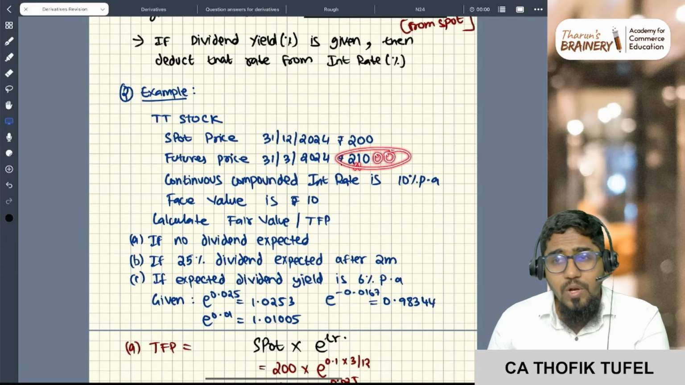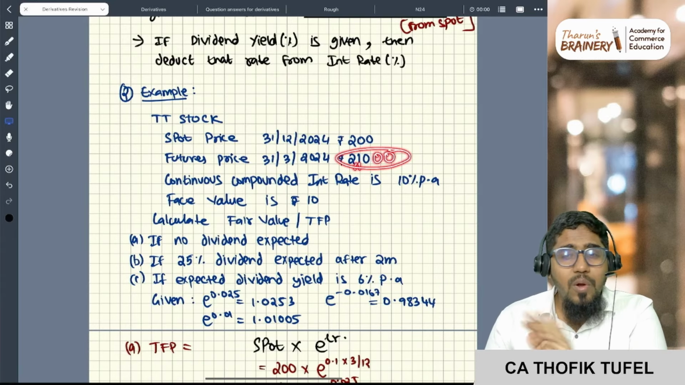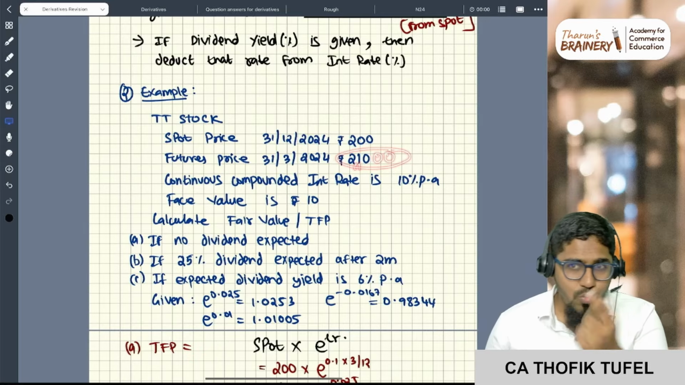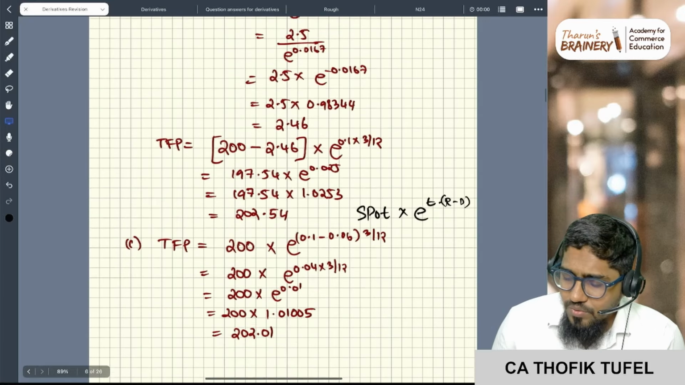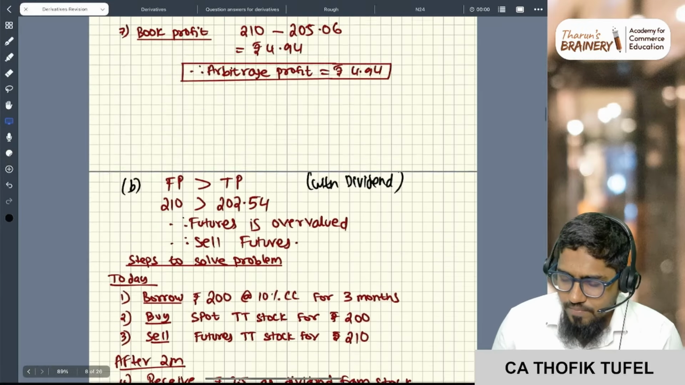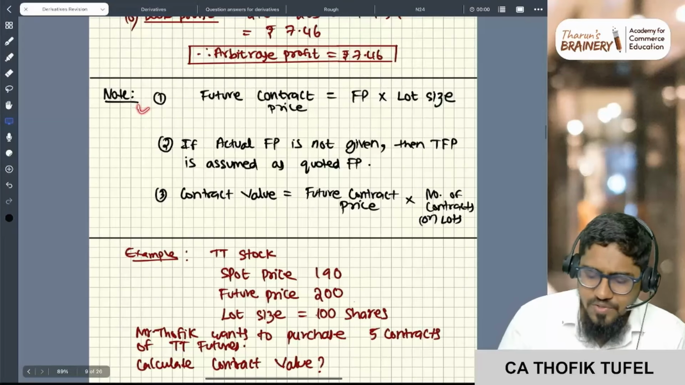So you cannot purchase just one share future. You cannot do like that. You have to purchase in lots only. So your one lot is equal to 21,000 rupees. That's how you have to handle it. Okay, so this is the first point.